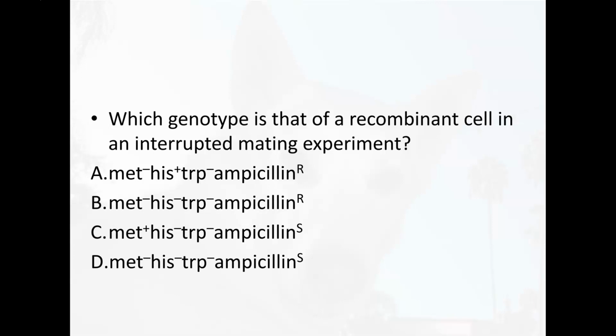So if it's recombinant, we know that it has to be resistant to ampicillin, right? If it's sensitive, it's not going to live. And in this particular case, it had to have gained something. So the answer here would be A. It gained the ability to make histidine. So it could grow on minimal media that is missing histidine, for example. So we know that recombination has occurred because it gained the ability to make something, in this case, the amino acid histidine.